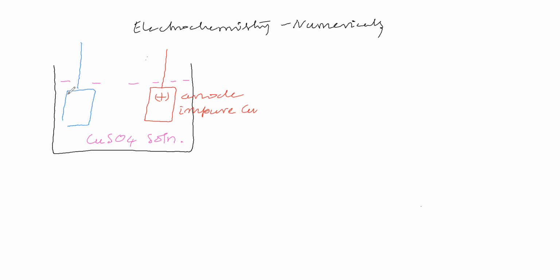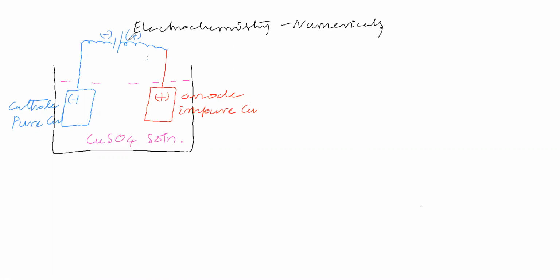This cathode is pure copper. It is connected to the battery like this, and we are giving the potential. We are passing electricity.